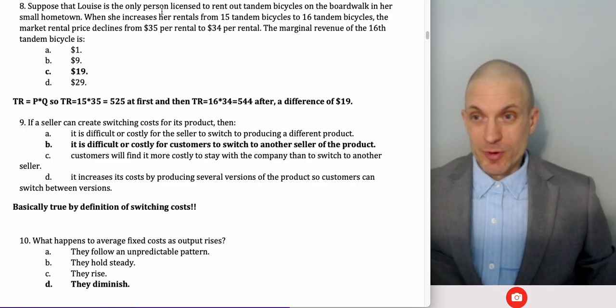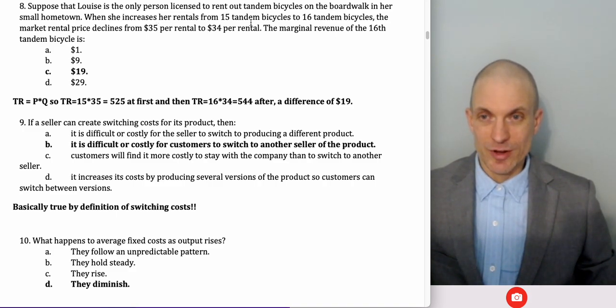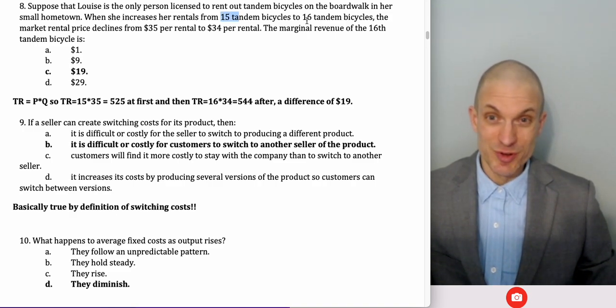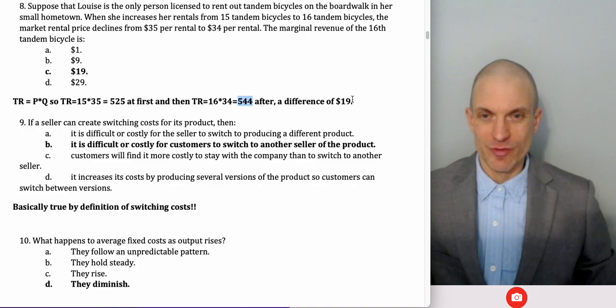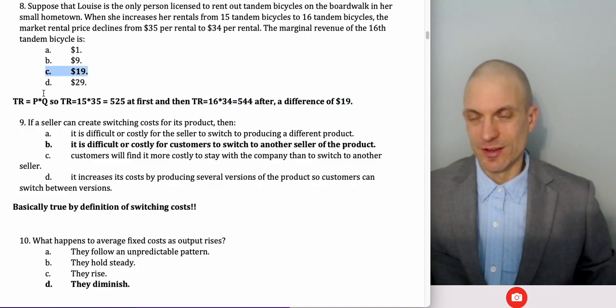Anyway, so suppose Louise is the only person licensed to rent out tandem bicycles on the boardwalk in her small hometown. When she increases her rentals from 15 tandem to 16, market price declines from 35 to 34. What's the marginal revenue of the 16th? Well, marginal revenue is the change in total revenue when you produce one more unit. So we're producing one more unit, and we have to calculate total revenue. It's going to initially be 525, then it rises to 544, which is a difference of 19.